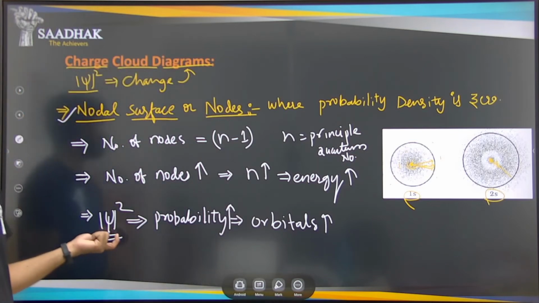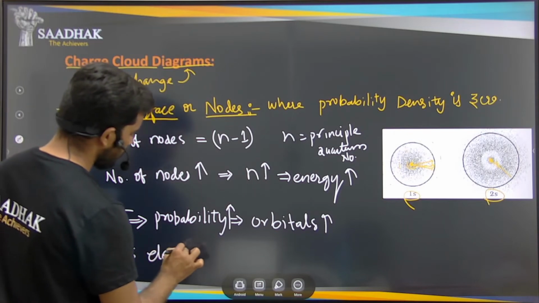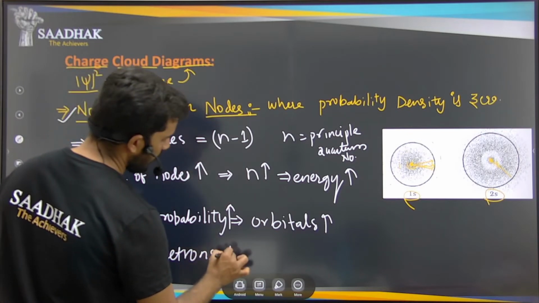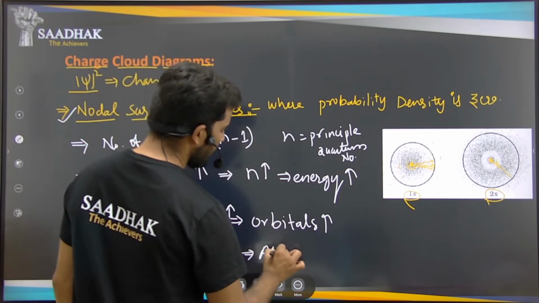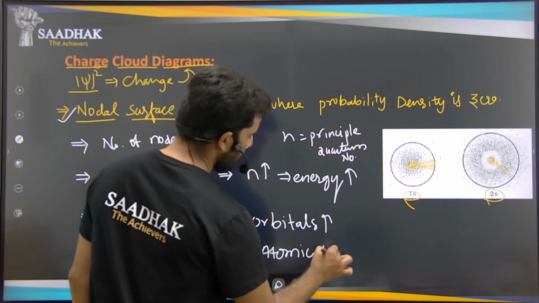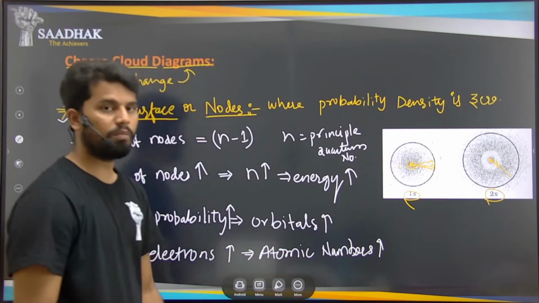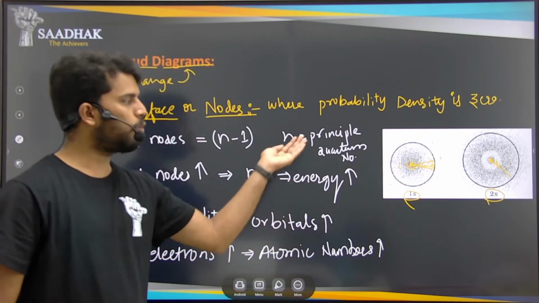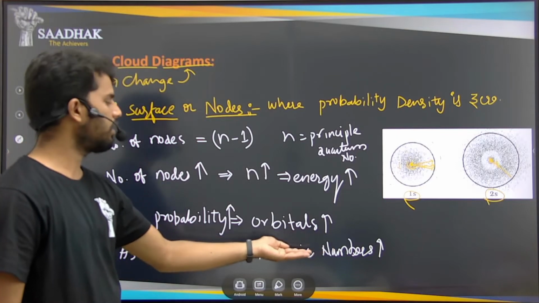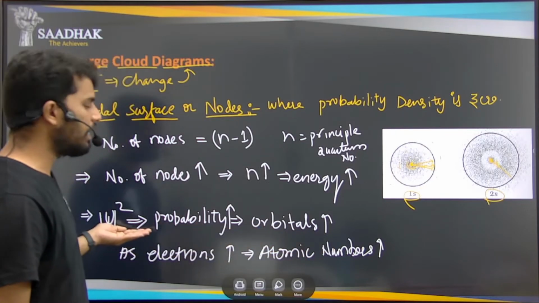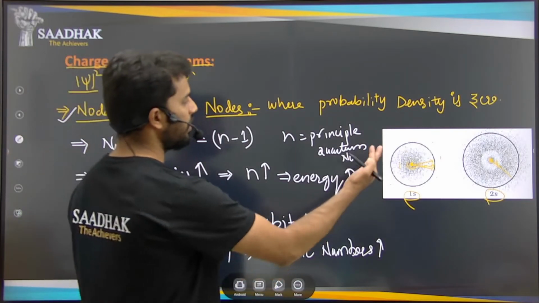So the chi-square value that we are getting, as electrons are increasing, right? Why are they increasing? The atomic number is increasing. Because in multi-electronic atoms, where we have more than one electron in that atom, we know that electrons will increase as atomic numbers increase, right? Because of that, what happens? The probability density will increase, and that will result in an increase in the orbital numbers. So as the orbitals are increasing, right?